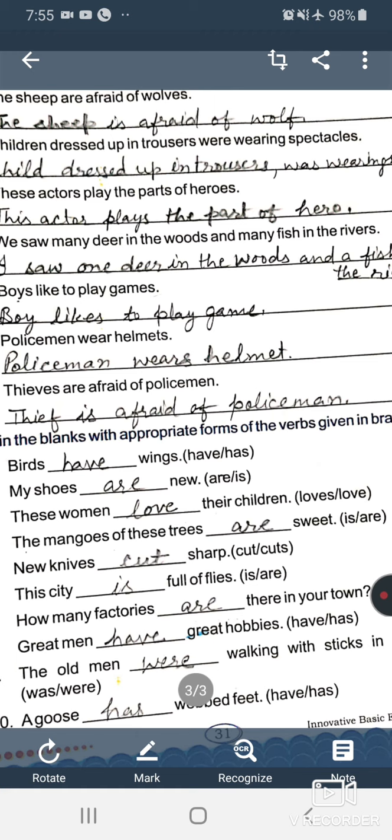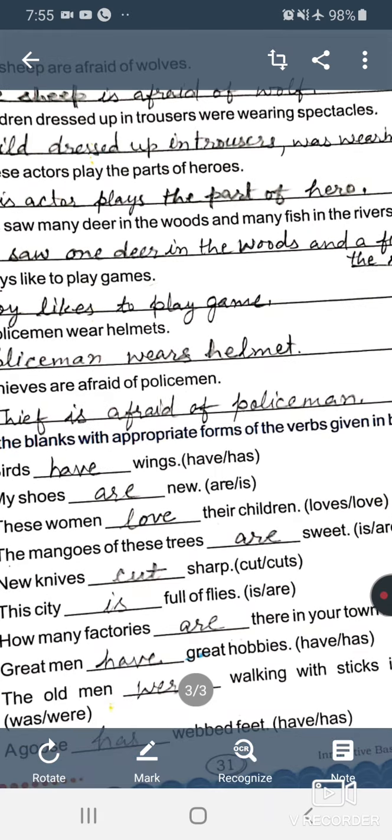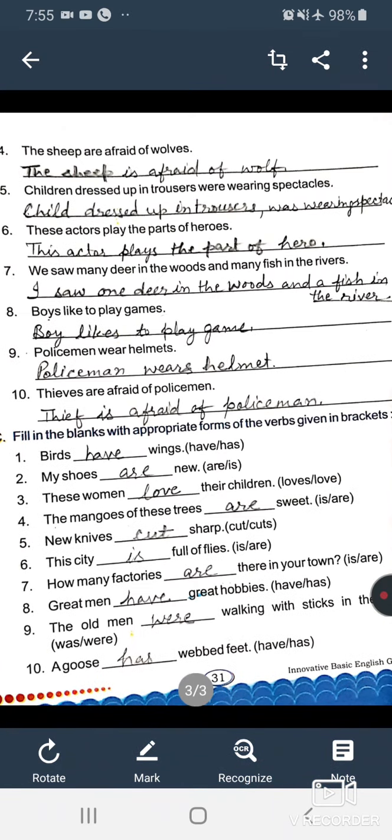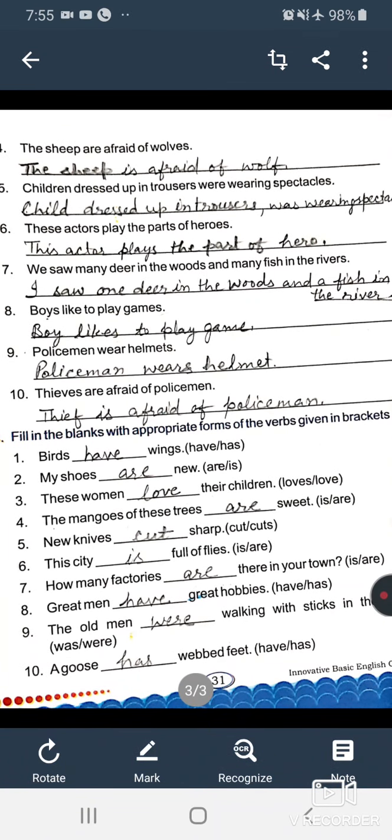Here factories is a plural word, so you are to write here are. Next, great men dash great hobbies. Has or have. What will you write here? Men is a plural word. कौन सा है? men क्या है? बहुवचन है, plural word है, so you are to write here have.